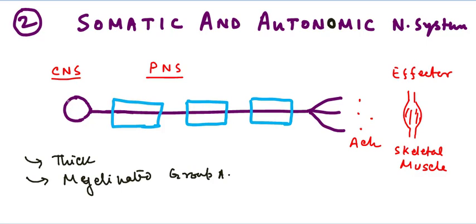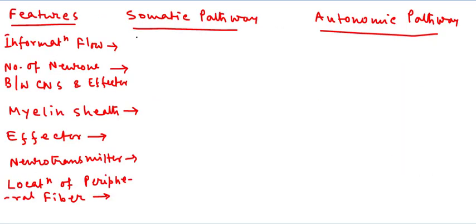The cell body of the somatic motor neuron is present in the central nervous system, that is, it may be present in the brain or spinal cord, and the axons form the peripheral nervous system. The peripheral nervous system constitutes those neurons which are present outside of the central nervous system. They carry the information towards the effector, and in the somatic nervous system, the effector is the skeletal muscles. And now we will look at the differences between the somatic and the autonomic pathway.